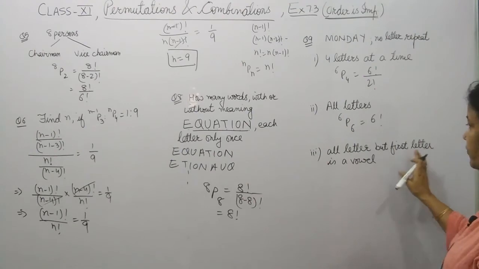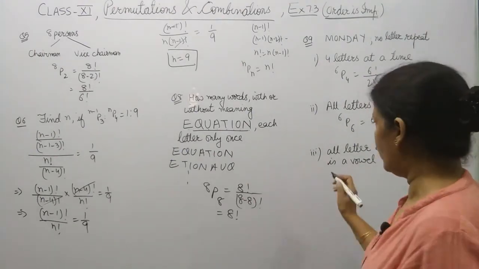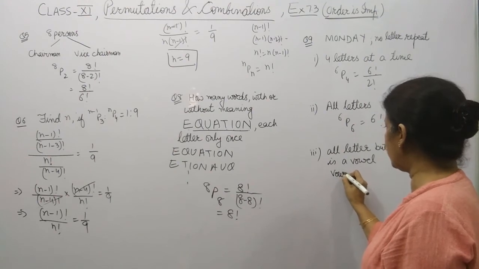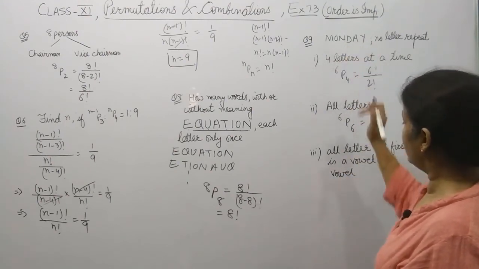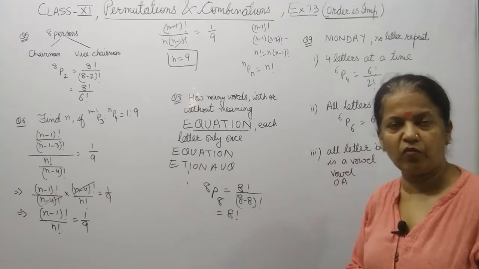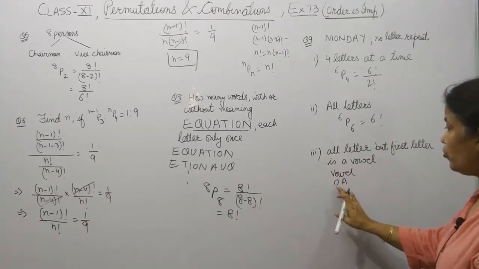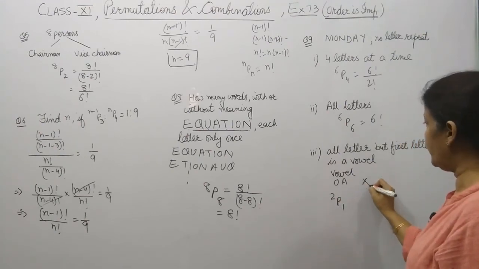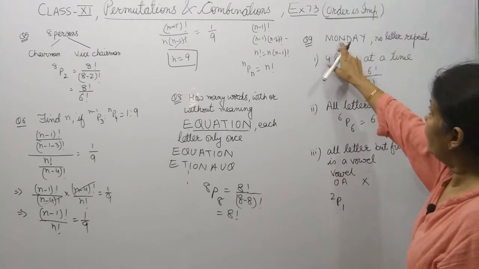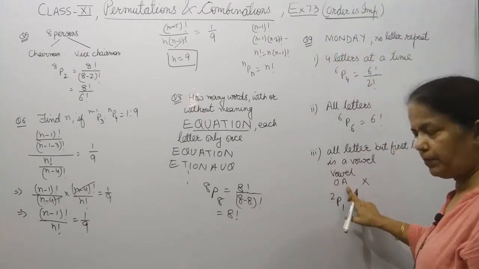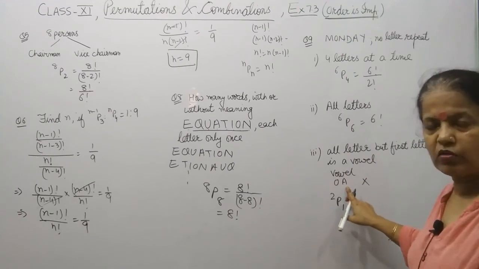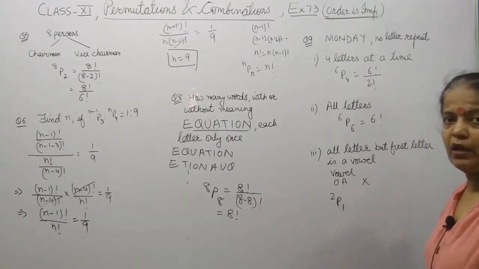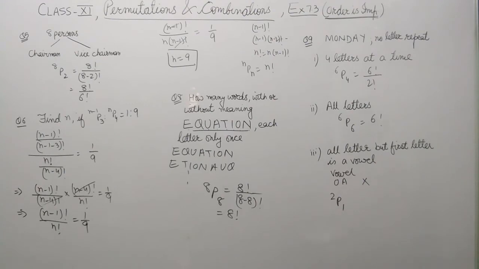All letters, but the first letter should be a vowel. So the first letter should be a vowel. From here, O and A are vowels. So out of these two, you have to take one. And what should be left now? Monday, 5 letters will be left out. 1 letter will come here. So now the leftover will be 5. So what should it be? It should be 5P5, isn't it?